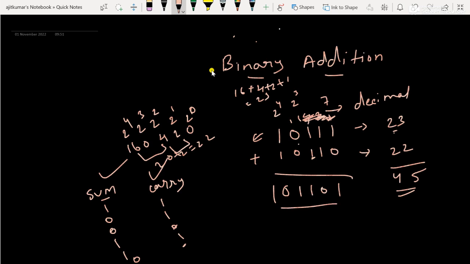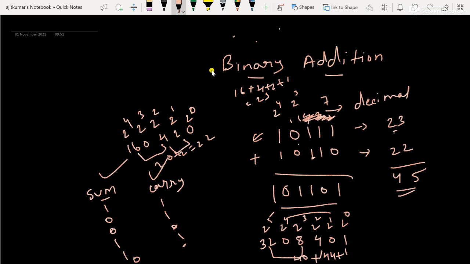So let's check, is it 45 or what? So it is 2 raised to 0, 2 raised to 1, 2 raised to 2, 2 raised to 3, 2 raised to 4, 2 raised to 5. So 2 raised to 5 is 32. Here it is 0, 0, here it is 2 raised to 3, 8, here it is 2 raised to 2, 4, here it is 0, here it is 1. So 32 plus 8, that is 40. 40 plus 4, 44, then 44 plus 1, it is 45. So we came right. So the binary addition is perfect now.